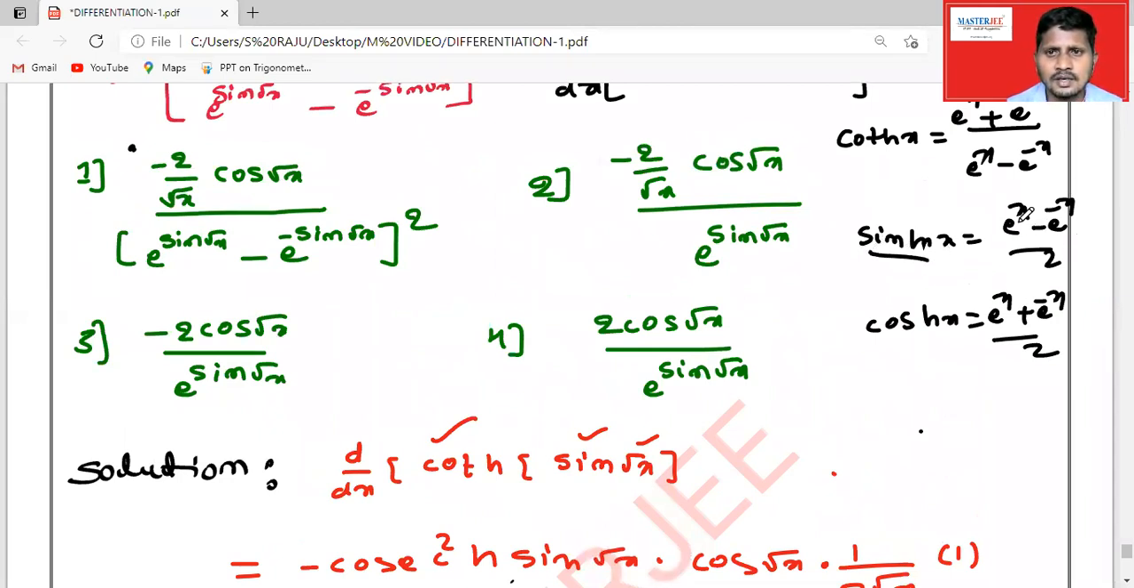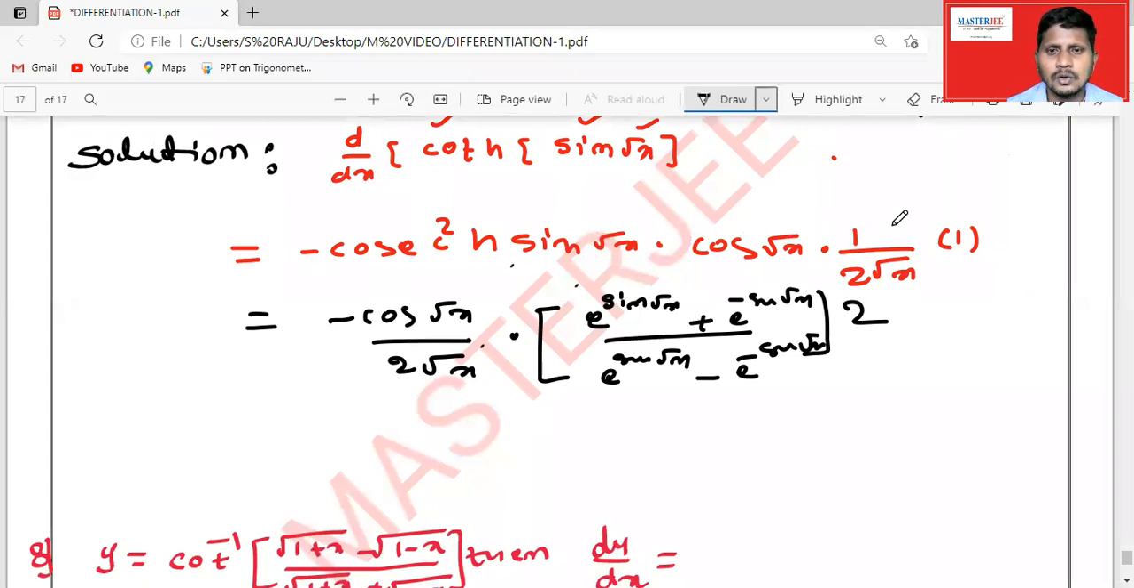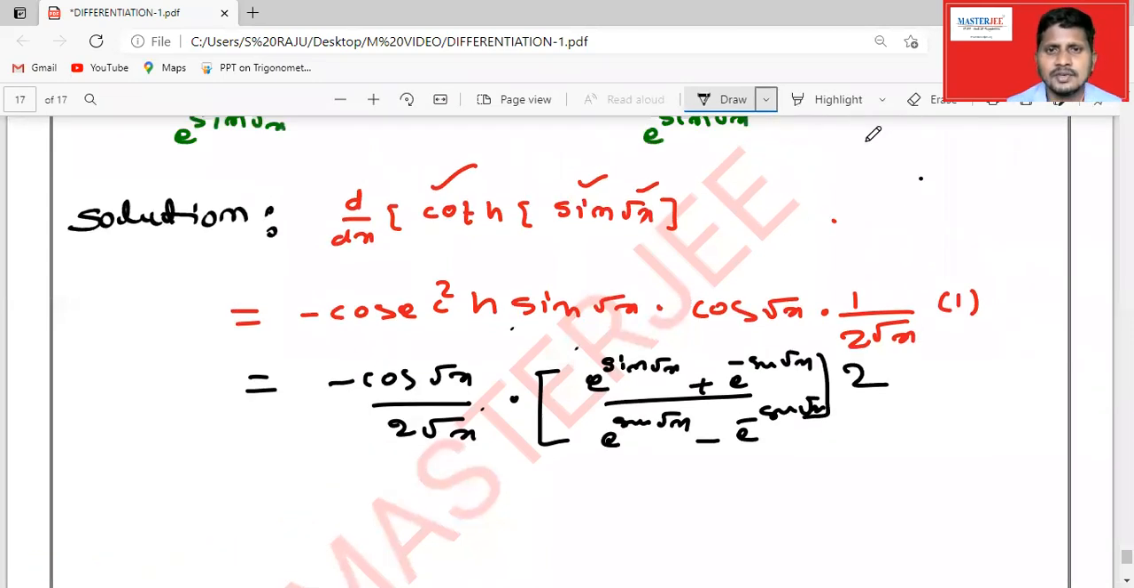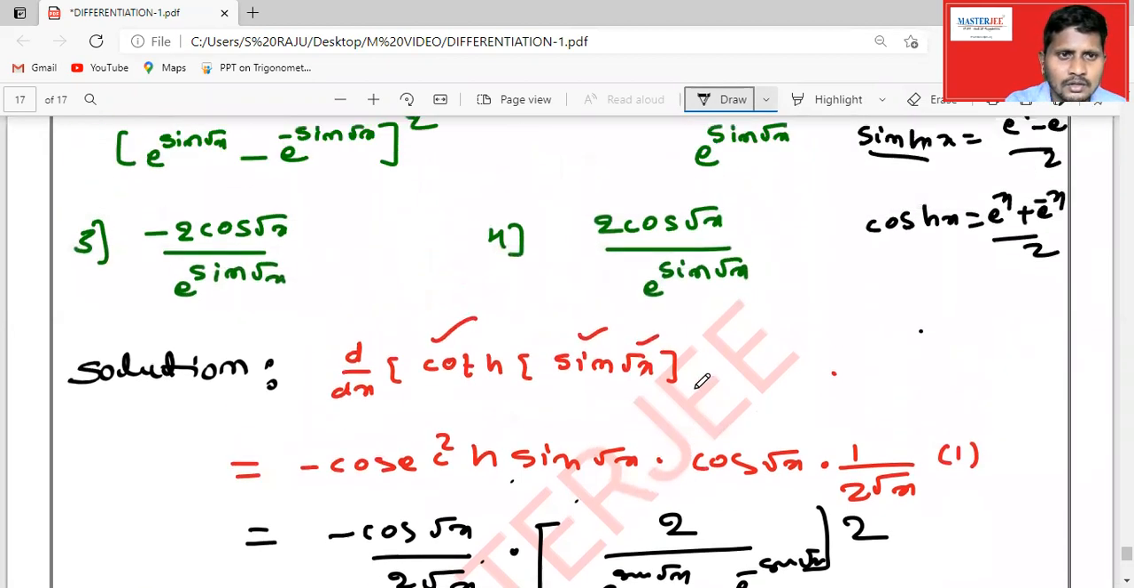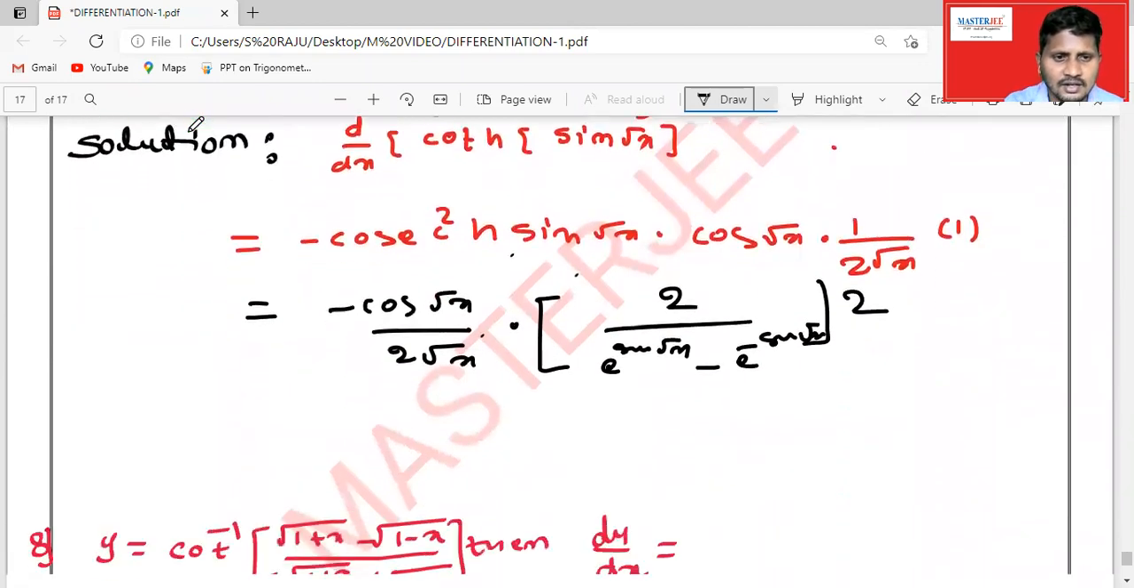Sinh x is e power x minus e power minus x by 2, and cosecant hx is 2 by that value, right? So we can substitute the cosecant hx. The cosecant hx formula is 2 by e to the power of, the reciprocal of the sinh x formula. So now the first option is the correct option, right? The first option is the correct option.